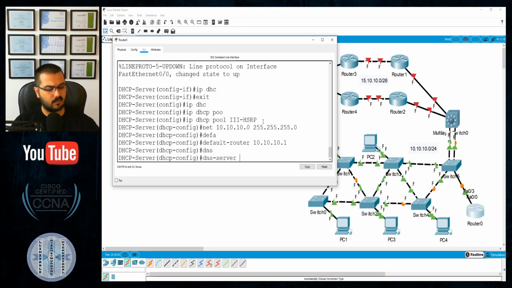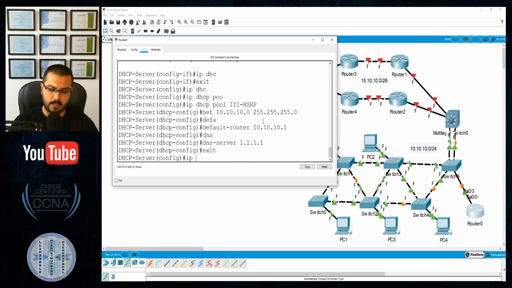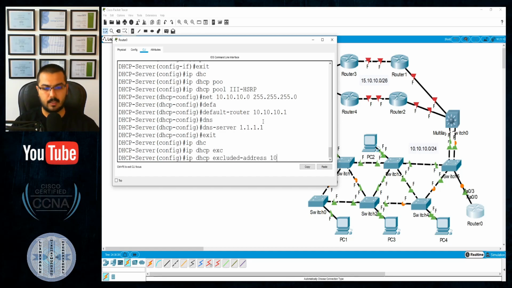Also, I would prefer to give them some DNS server that will be 1.1.1.1. That would be good. One last thing is to exclude the IP address of the gateway, because it will be given to the router, so that no other device will take the same IP address, to avoid the duplication of addresses. So excluded address will be 10.10.10.1, the gateway.